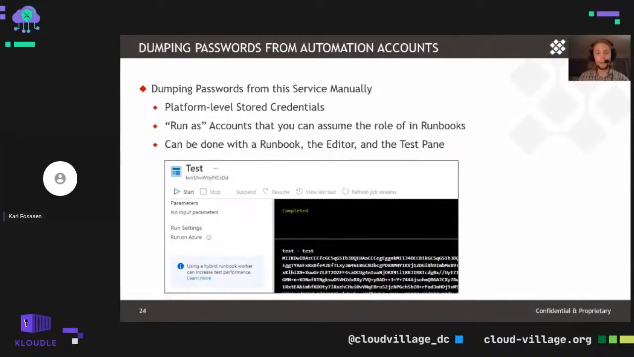Now, from a practicality standpoint, you're probably looking at this and going, oh, I don't want to have to manually put in a runbook like this and deal with all of this. So we've automated this within Get-AzPasswords and also protected those credentials, as we'll see in a moment.